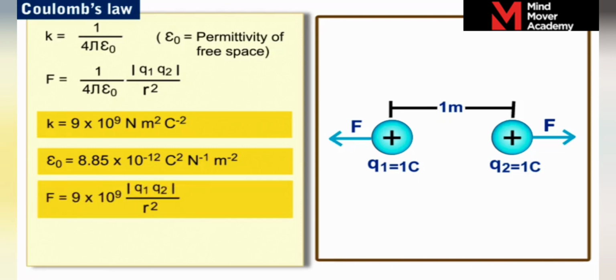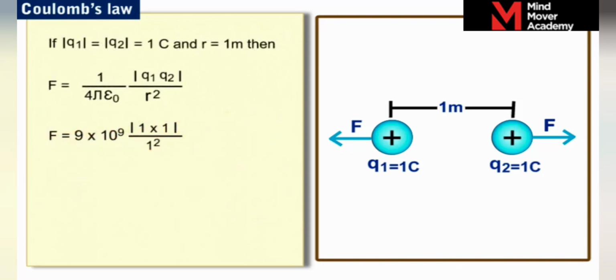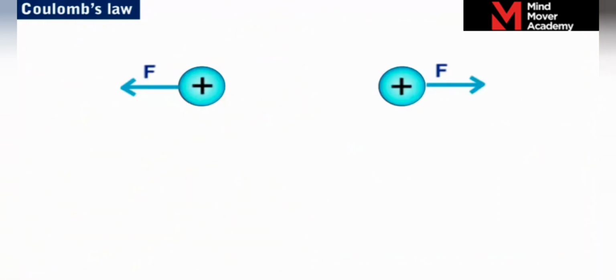Hence, F is equal to 9 into 10 power 9 into Q1 Q2 by R square. Using Coulomb's law, a unit charge can be defined as one that experiences an electrostatic force of 9 into 10 power 9 Newton when placed at a distance of 1 meter from another unit charge in free space. Let us now study Coulomb's law in vector form.